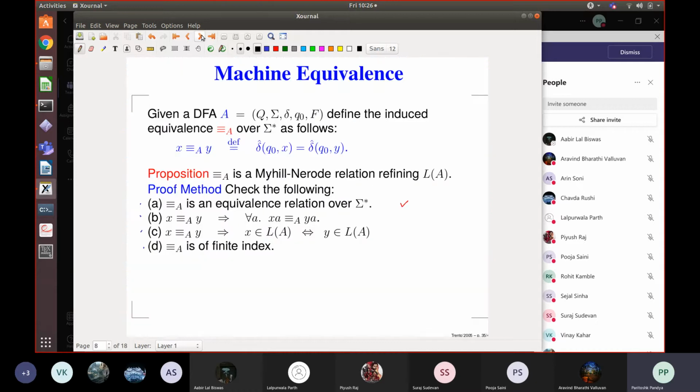Now, is it clear to you that that holds in our case? Because if two strings are equivalent, they will wind up in the same state. And after that, whether you do an A, you will go to some state. So XA will go to, I think this should be clear to you. I'm not going to spend too much time, but you can check that this is true. Just remember the definition of this equivalence and then this follows. So do you want me to do this proof or are you okay with it?